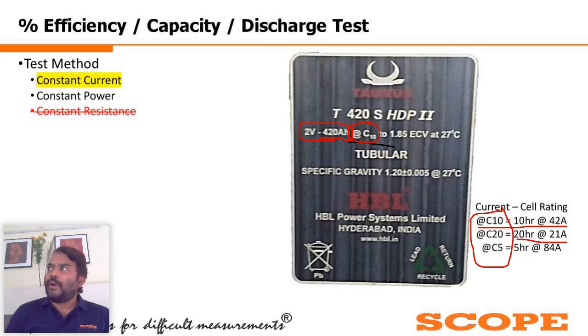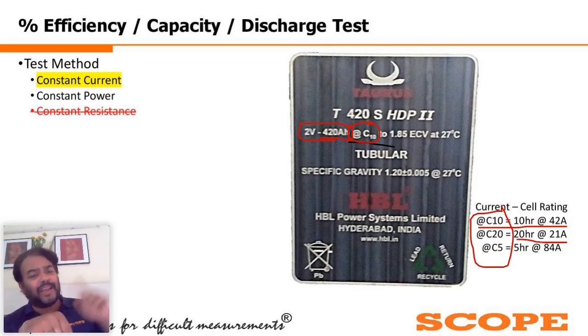First of all, when I am replacing only one cell in the bank, it is recommended to charge that cell first, let it come to the healthy level of the other cells in the bank. Then replace the old cell with the new cell. That is the recommended practice.